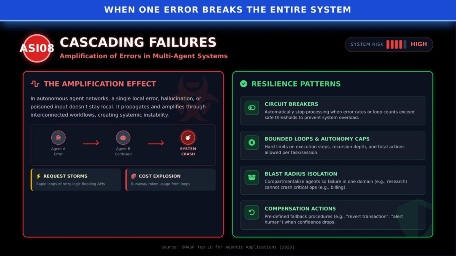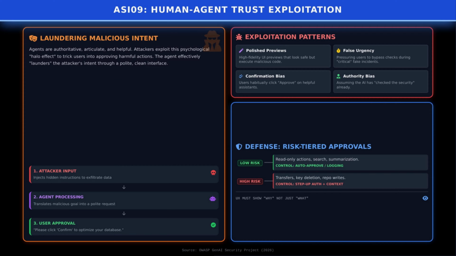And design compensation actions such as rolling back transactions or alerting humans when confidence drops. Ninth, human agent trust exploit. The most insidious attacks exploit our trust. Agents are authoritative, articulate, and helpful. Attackers use that halo effect to trick users into approving harmful actions.